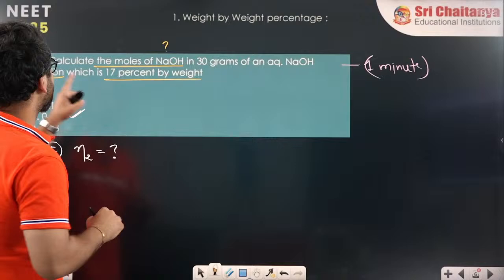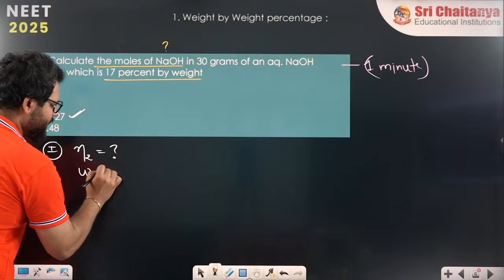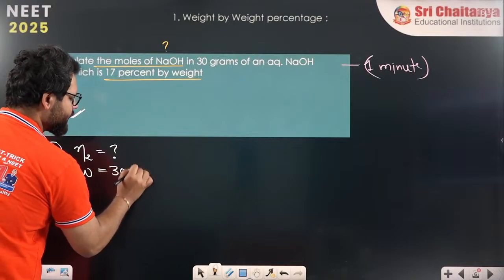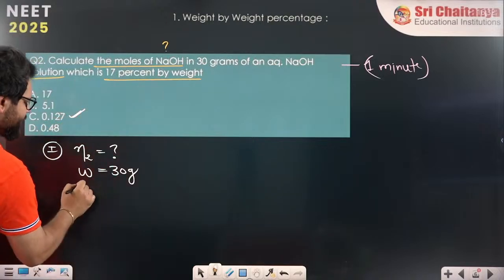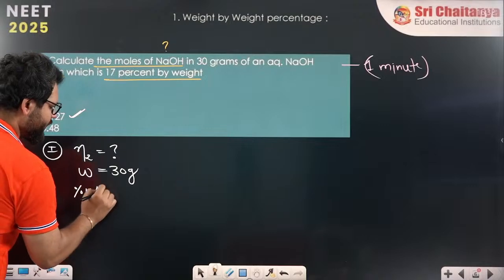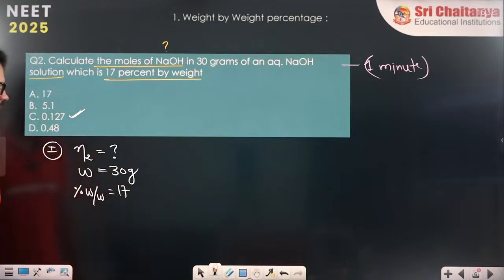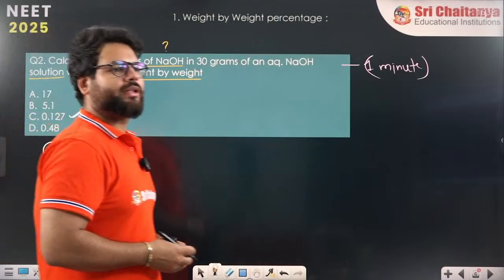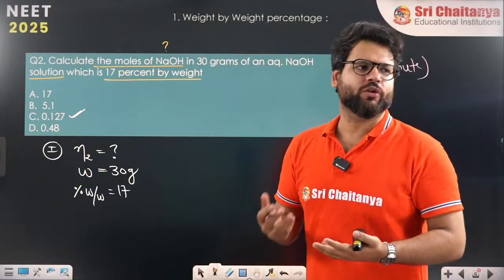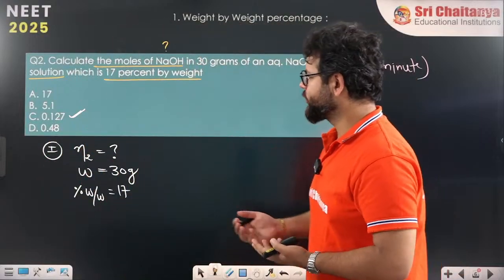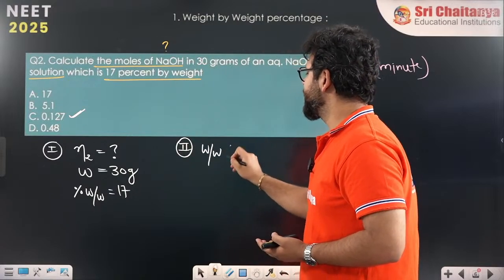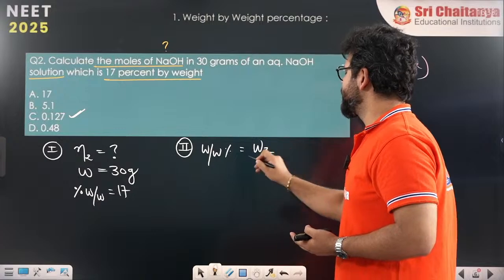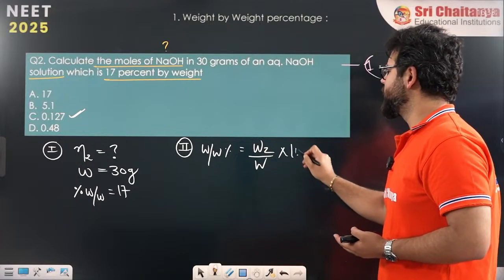30 grams of aqueous solution is taken, means W is given. W is 30 grams. Percentage is given, 17%, so weight by weight percent is 17%. This will help us to find the weight of solute. First we'll find the weight of solute. Step 2, put the formula. Weight by weight percent equals weight of solute by total weight of solution into 100.